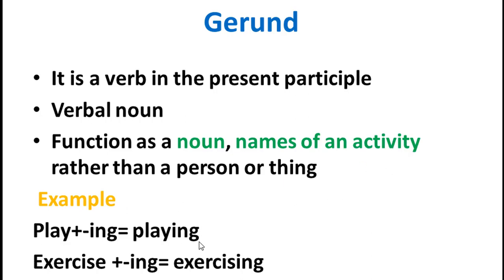ስለዚህ ኔምስ ኦፍ አክቲቪቲ ነው ፕሌይንግ ስንል a kind of game ማለት ነው። አክቲቪቲ yes it's a kind of game ጨዋታ ማለት ነው አይደል? ጨዋታ መጫወት ማለት ነው። መጫወት playing መጫወት ወይም ጨዋታ ማለት ነው። ስለዚህ ጨዋታ ስንል is a kind of name. What kind of a name? An activity, a kind of game ማለት ነው። Exercise plus ing, exercising. ስለዚህ exercise የነበረው verb ወደ gerund ተቀየረ። ምን እንለዋለን? verbal noun እንለዋለን ወይም adjectival nouns እንለዋለን። Adjectival nouns which only modify nouns.